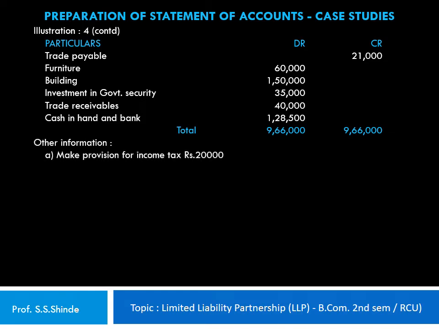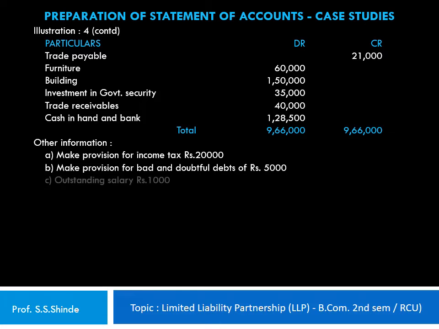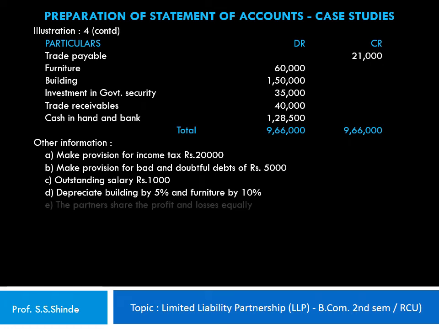1. We have to make a provision for income tax rupees 20,000. 2. We have to make a provision for bad and doubtful debts of rupees 5,000. 3. Outstanding salary is rupees 1,000. 4. We have to depreciate building by 5% and furniture by 10%. 5. The partners share the profits and losses equally.